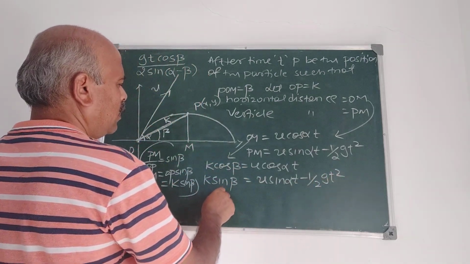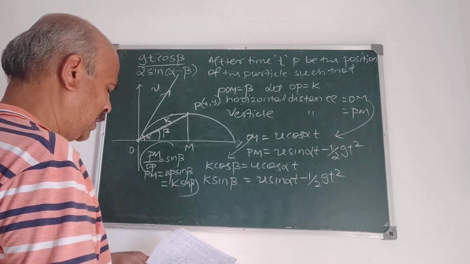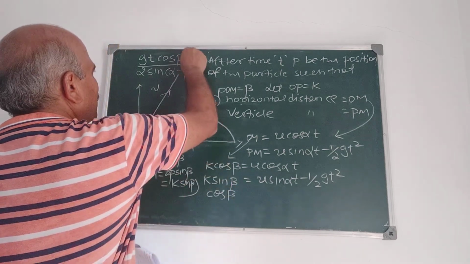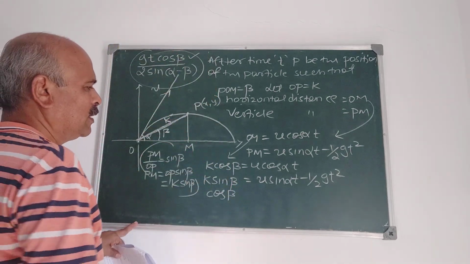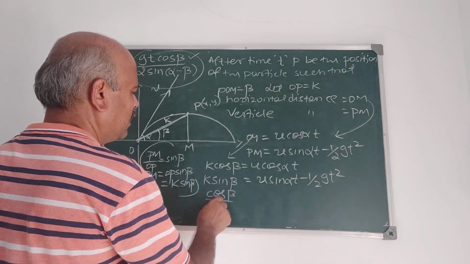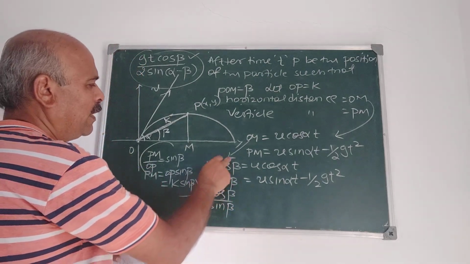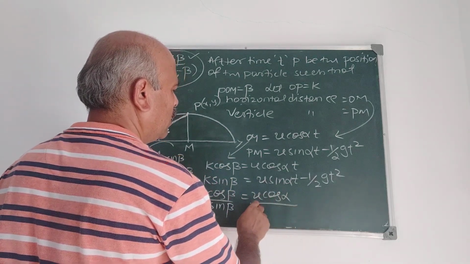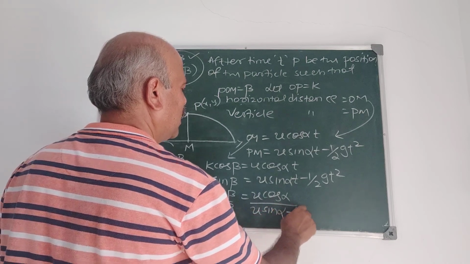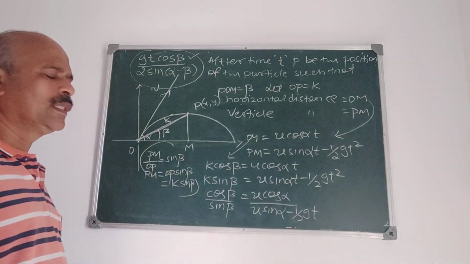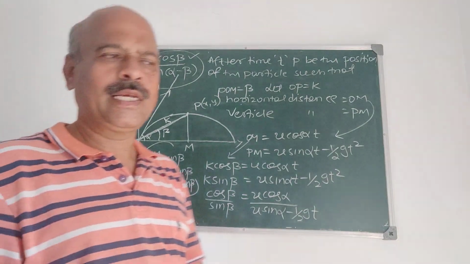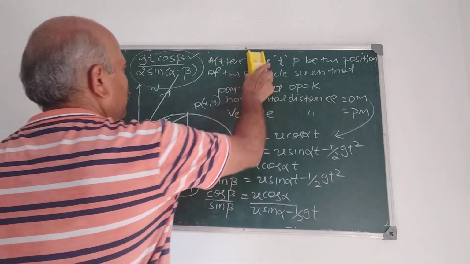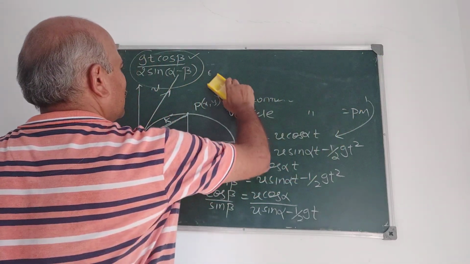Therefore, we take cos beta by sin beta, since we have to prove that u is given by this. Dividing, we get u cos alpha upon u sin alpha minus half gt. This is cos beta by sin beta. Correct? Now I simplify further.